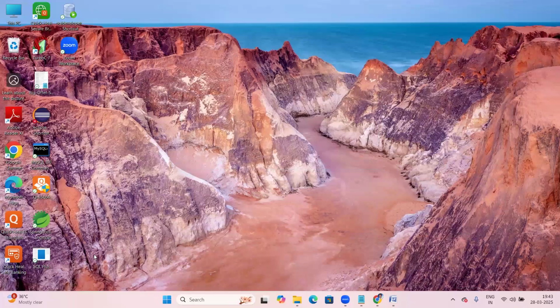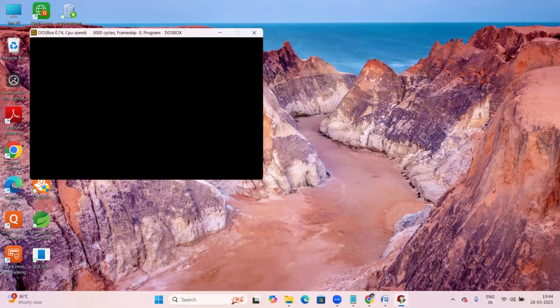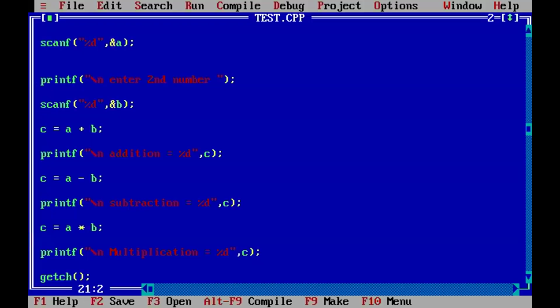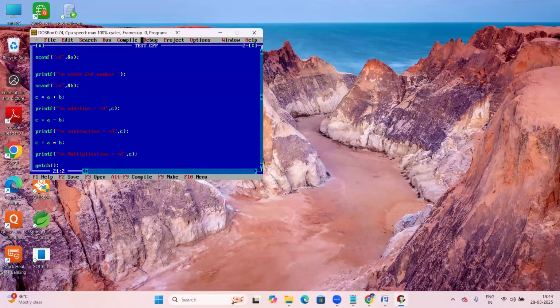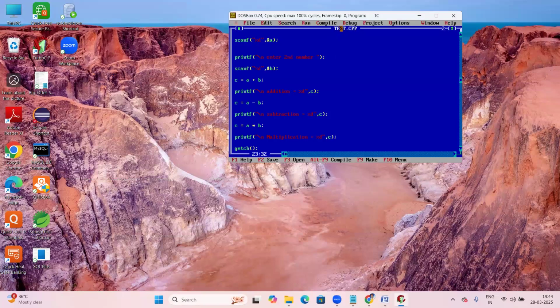Here is a C program. The file is test.cpp. CPP means C++. C language and C++ are both exe based, so here the C++ compiler is being used for the C program. The program is actually a C program.